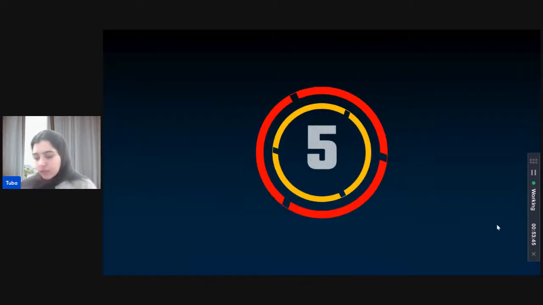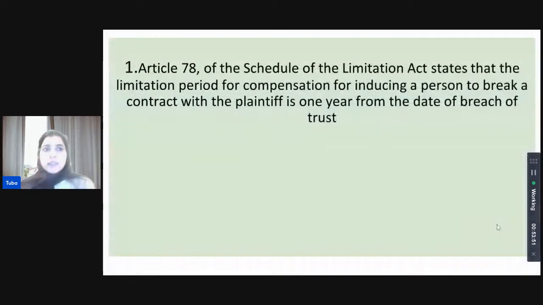I have started the timer. Priyanka thinks it's none of the above. Shivani thinks it's 1 year, and it is 1 year. Again, Article 78. So, if you want to seek compensation against another person being induced out of a contract with you, the limitation period for that is to do it within 1 year from the date of breach of trust.